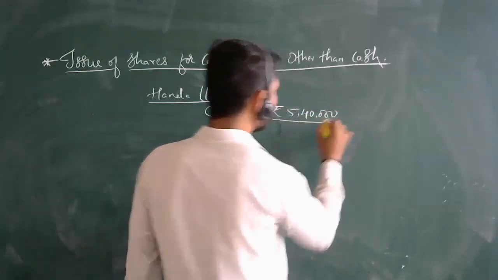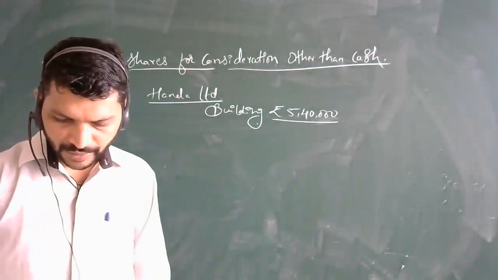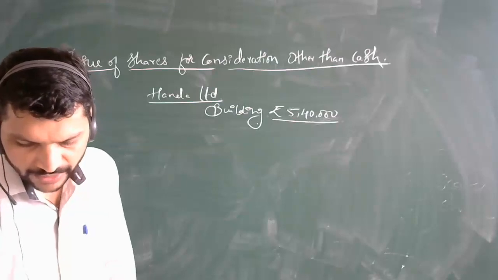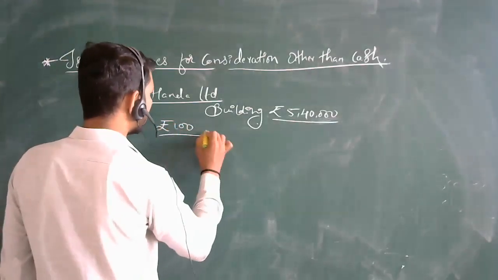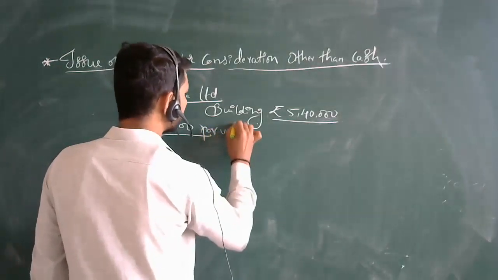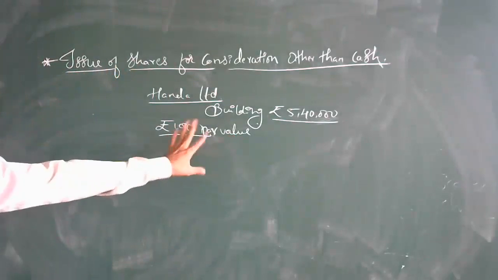The payment is to be made by issue of shares of rupees 100 each. That is the par value of shares we can call here. So for each share it is 100 rupees.